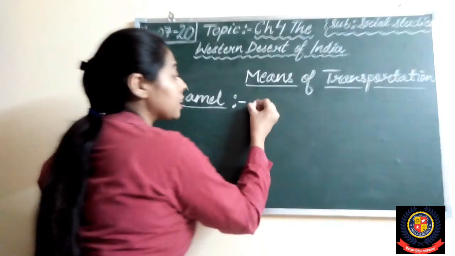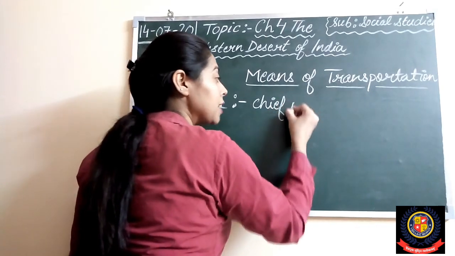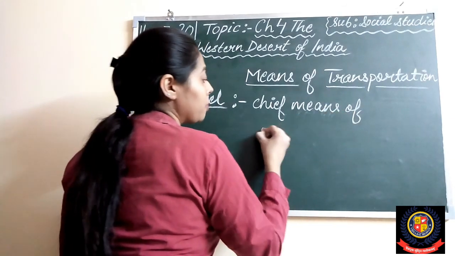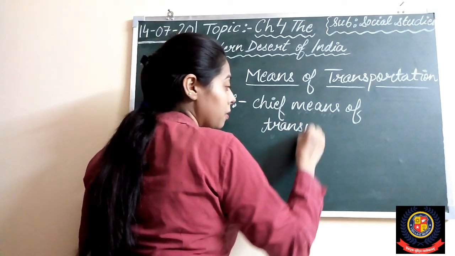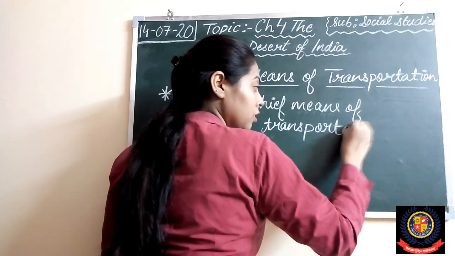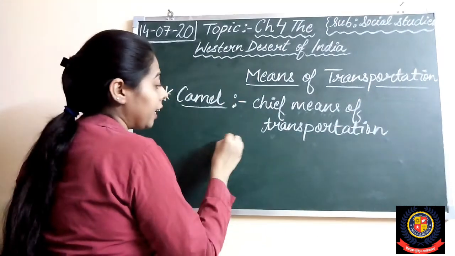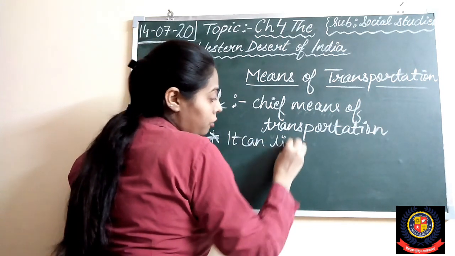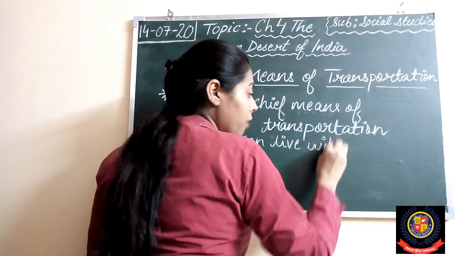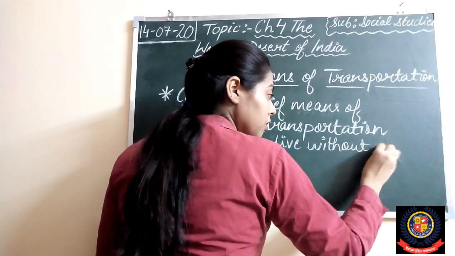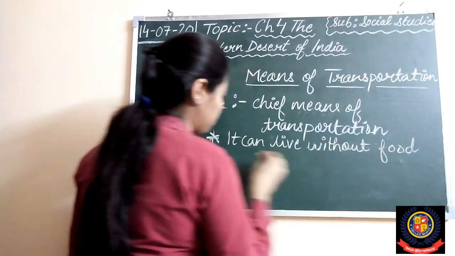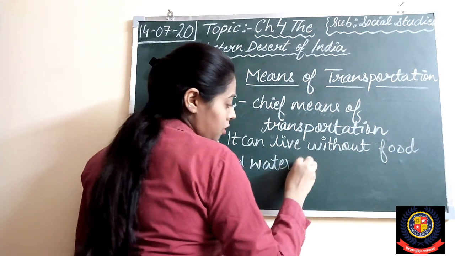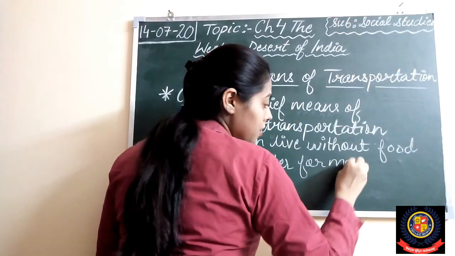So, camel is the chief means of transportation because it can live without food and water for many days.